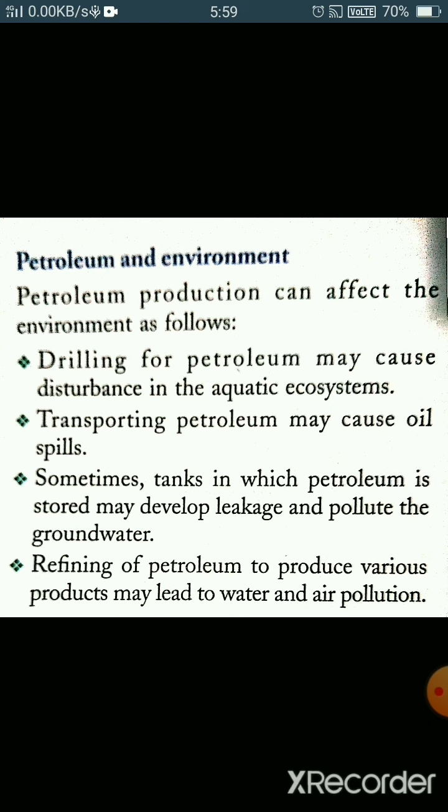And if we burn petroleum, like the petrol and diesel we use in vehicles, they cause air pollution. When petroleum products are burnt, they give off pollutants like carbon dioxide, nitrogen dioxide, carbon monoxide, and particulate matter. So in this way, they create pollution in the environment.